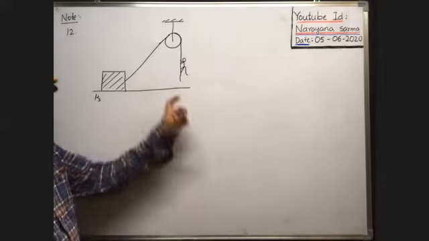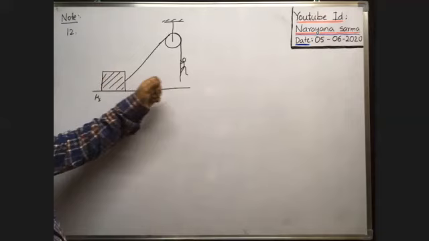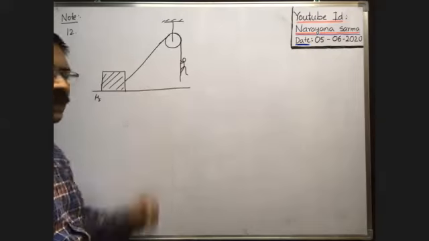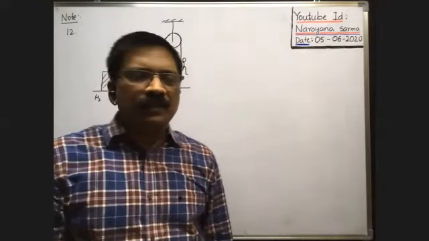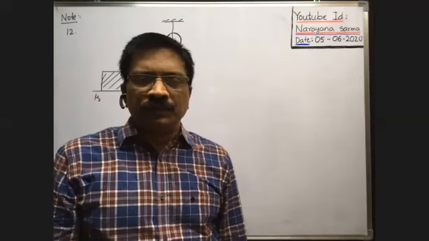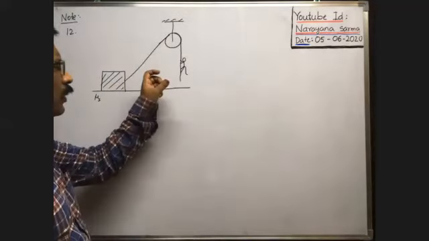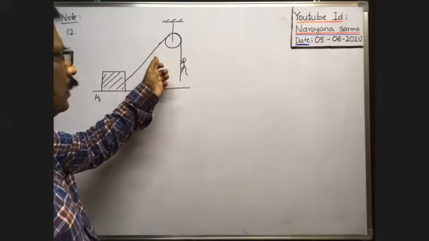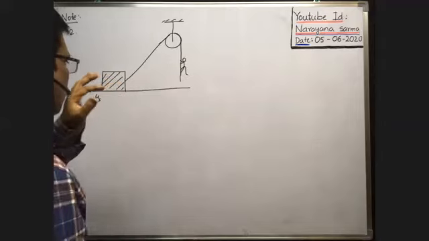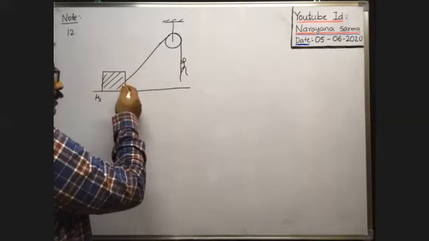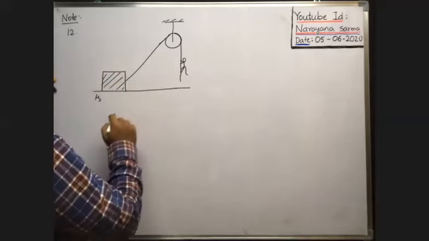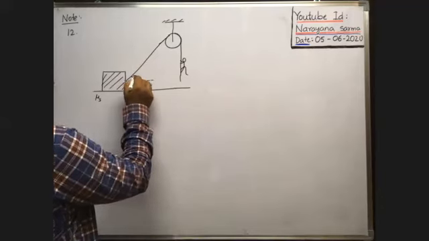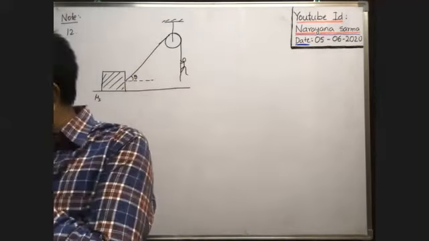Whenever the monkey is stationary, just holding the rope, the block does not slide. The block does not even tend to slide. If the monkey holds the rope and is at rest, the block does not slide and does not tend to slide. Suppose the string makes an angle theta with the horizontal.